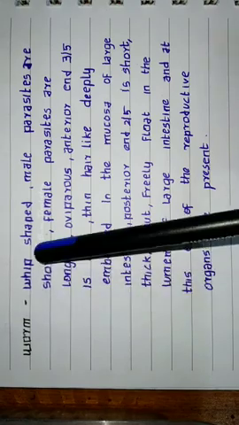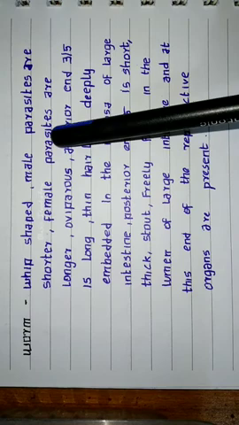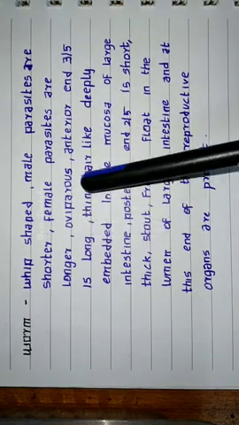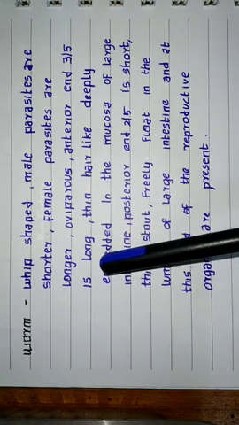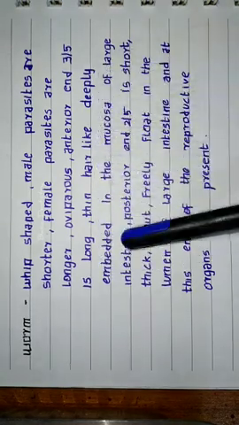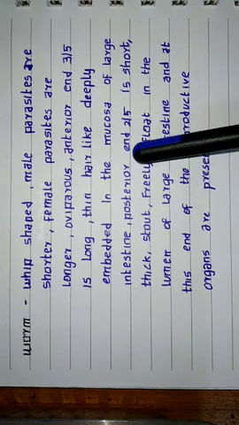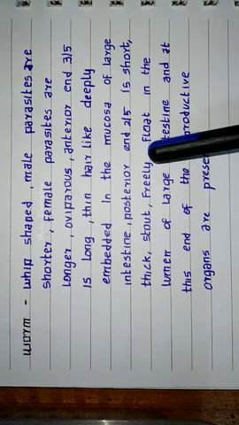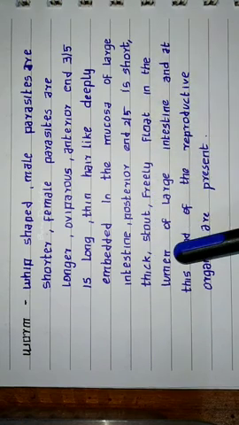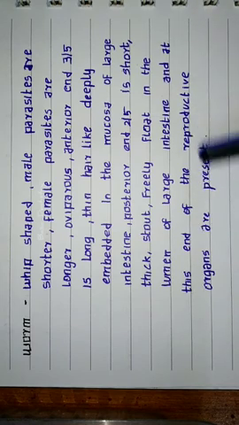The worms are whip-shaped; male parasites are shorter while the female parasites are longer. Oviparous. The anterior end, 3/5, is long, thin and hair-like, deeply embedded in the mucosa of the large intestine. The posterior end, 2/5, is short and thick, stout and freely floating in the lumen of the large intestine, and at this end the reproductive organs are present.